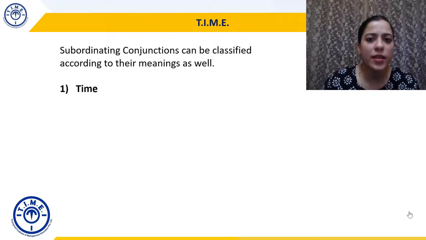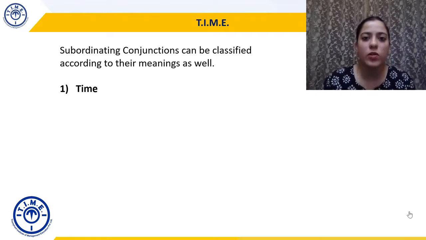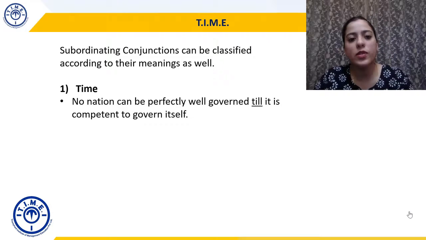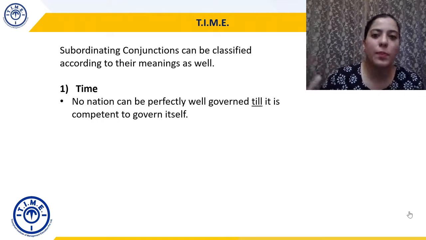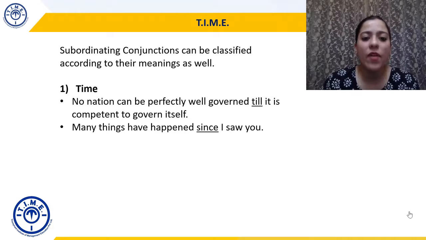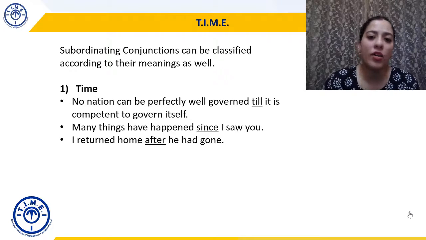So the first meaning that they can show is time, जैसे before की बात हुई थी. So no nation can be perfectly governed till it is competent to govern itself. कोई भी nation perfectly govern नहीं हो सकता जब तक वो खुद competent नहीं बन जाए. So until, till becomes a time subordinate conjunction. Many things have happened since I saw you. So since also tells the time, again subordinating conjunction. I returned home after he had gone. So after is also a subordinate conjunction.